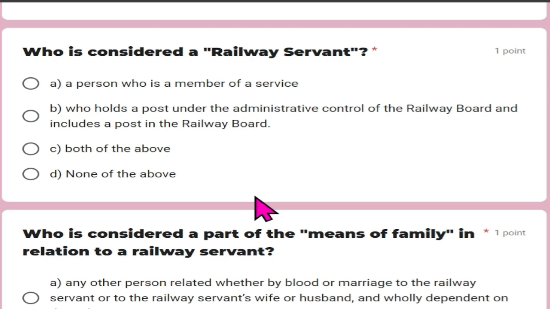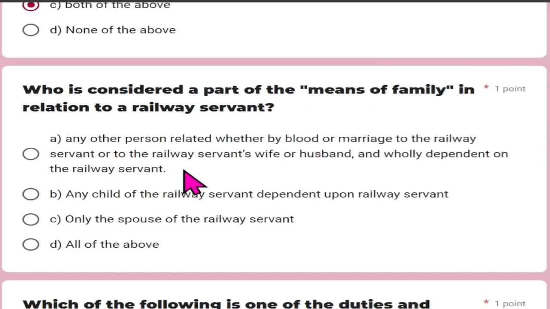Who is considered as the railway servant? A person who is a member of the service or who holds a post under the administrative control of the railway board and includes a post in the railway board. So both of them is the right answer.